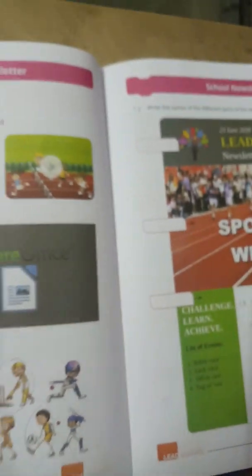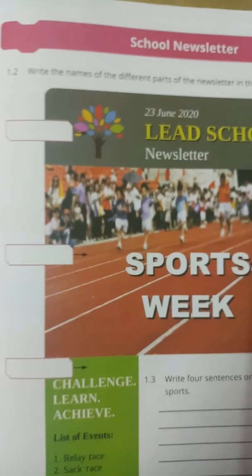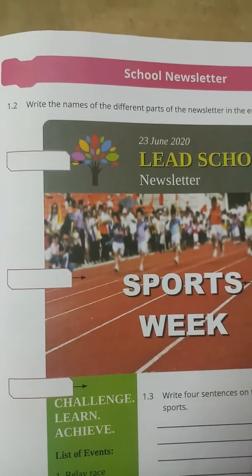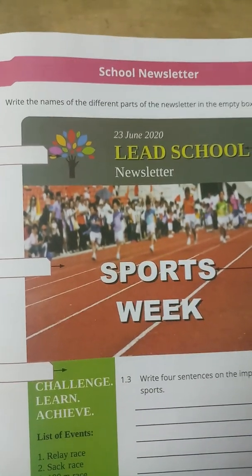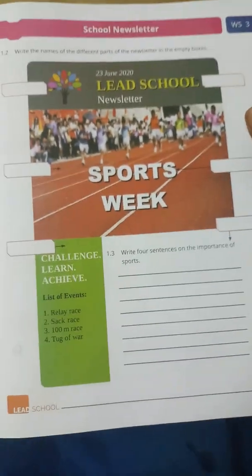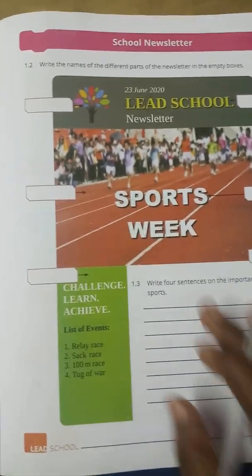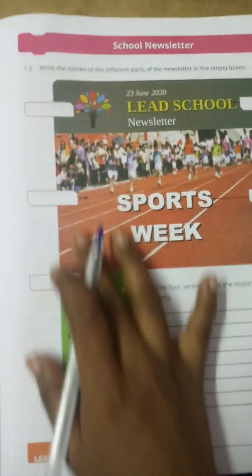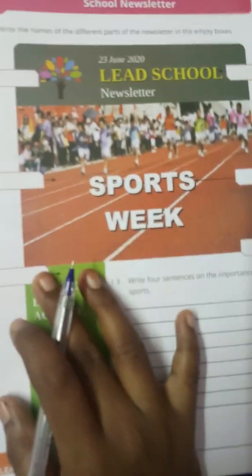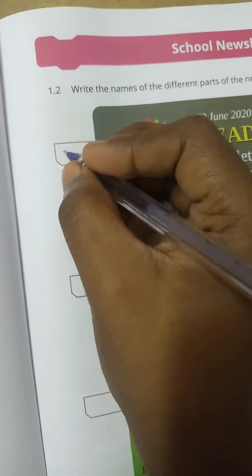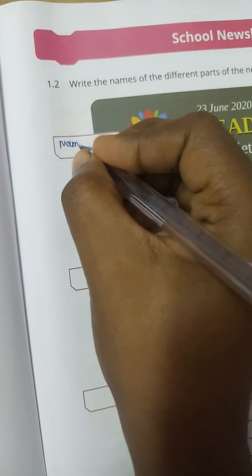And then here write the names of the different parts of the newsletter in the empty boxes. Okay, this is our example of our newsletter type. Here we need to write the different parts. Here you need to give the name of the principal.